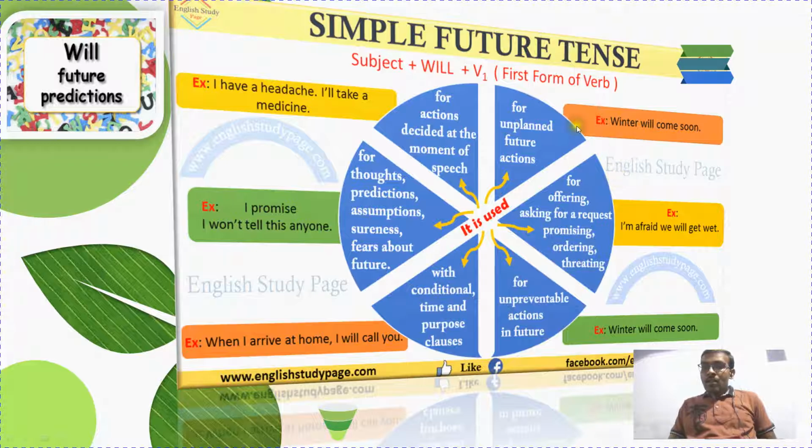Next, for unplanned future actions: winter will come soon, summer will come soon. Corona will end soon. Likewise, we can predict our unplanned future. Unplanned, we cannot plan for.